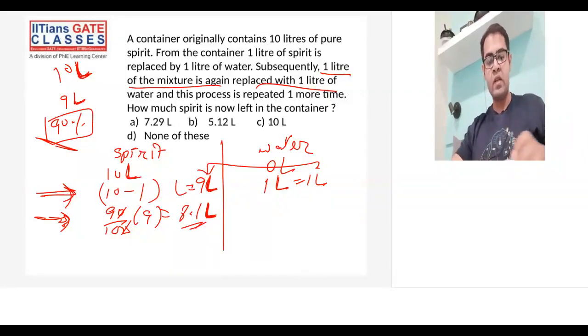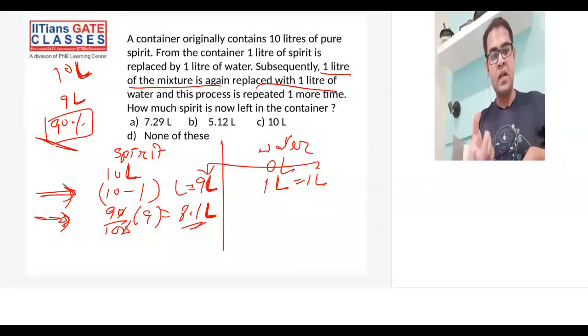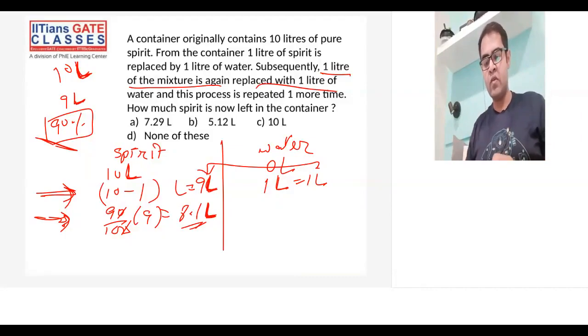Now always they are taking 1 liter of mixture and then replacing it with 1 liter of water. So the total quantity of mixture remains the same after every transaction. There's no need to separately calculate the quantity of water. All you have to do is subtract this value from 10, and that will be the quantity of water always.